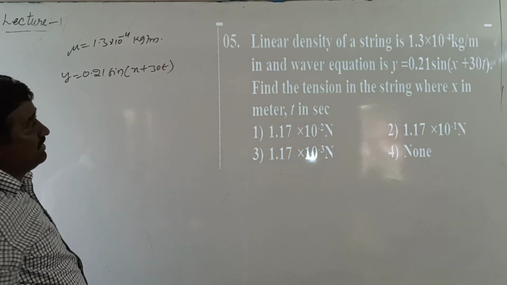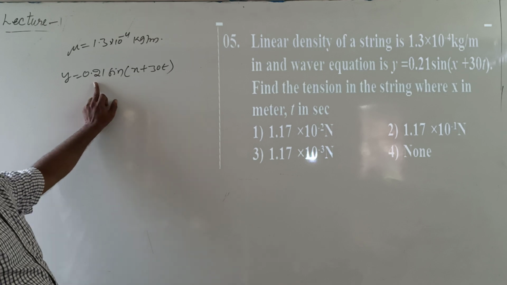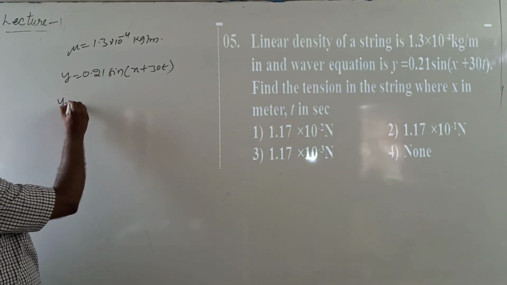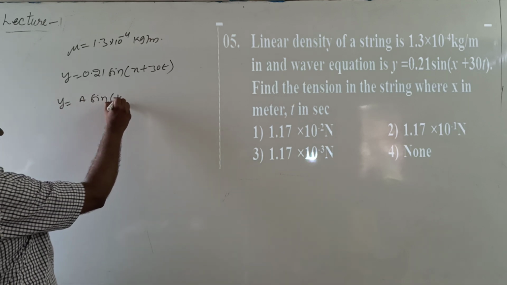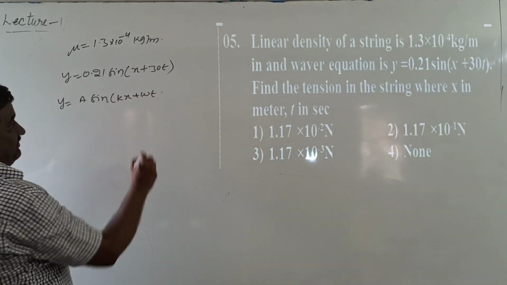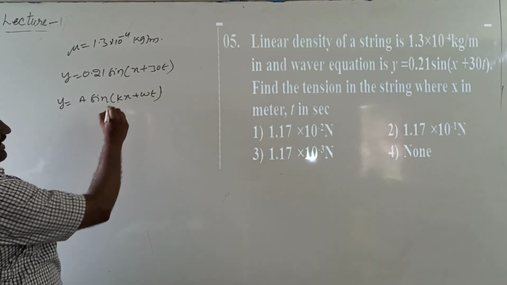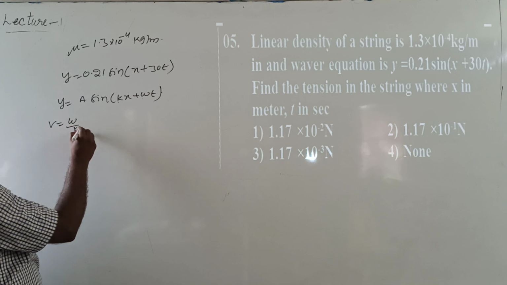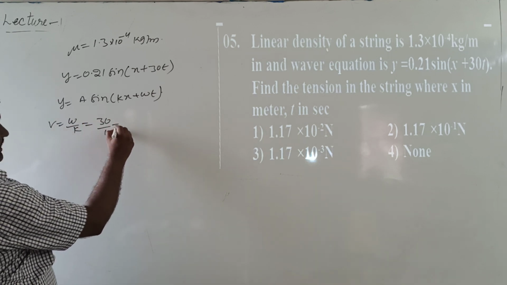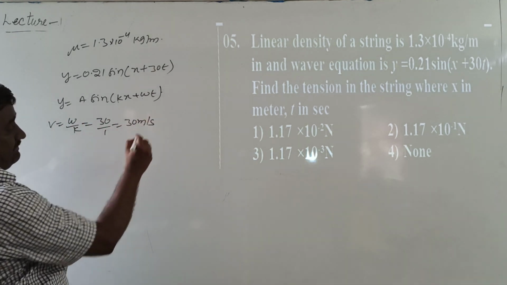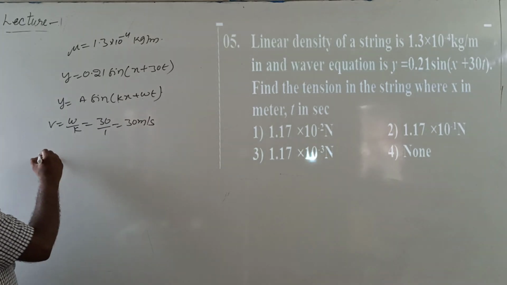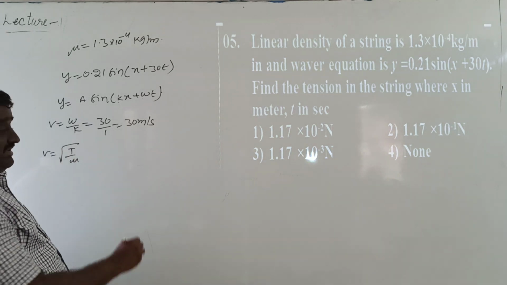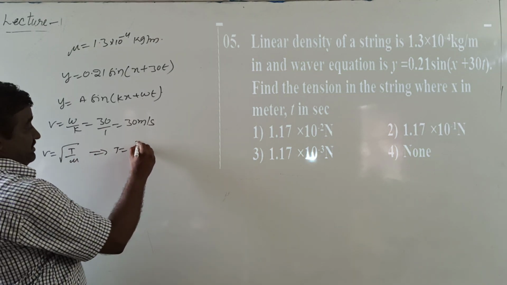So the given wave equation is compared with the standard form of progressive wave equation. Then y equal to a sin (kx plus omega t). The ratio of omega by k gives the velocity of the wave. Then v equal to omega by k, 30 by 1 equal to 30 meters per second. The velocity of a transverse wave is equal to root of T by mu. From this equation, tension T equal to v square mu.